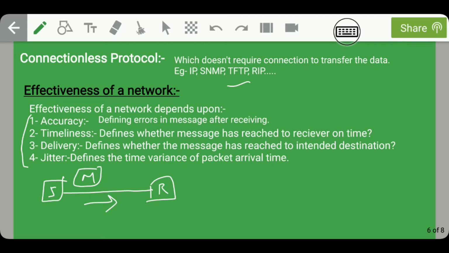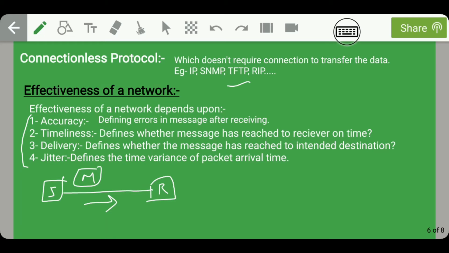Now, when the receiver has received the message, does it have any error or not? So we have to check whether the message sent by the sender to the receiver has any error or not. If there is no error present in the message received by the receiver, then we can say that it is an error free message. On the other hand, if there is some error in the message received by the receiver, then it is an errored message. Hence, accuracy defines how much data is error free.